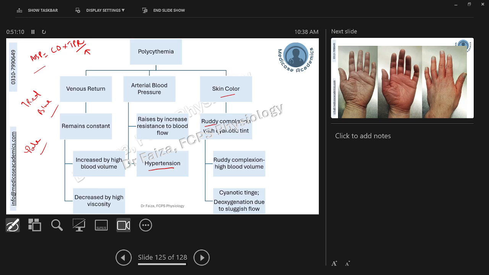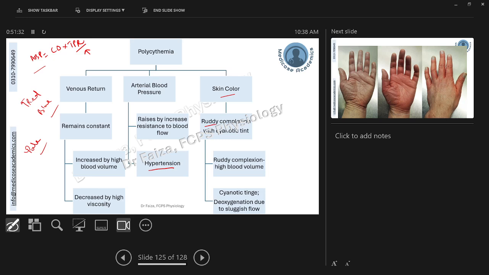That blood was well oxygenated, having more RBCs and more oxygen when it came from the lungs, but in the peripheral vasculature, especially in the small cutaneous capillaries, the blood flow is sluggish because of increased viscosity, and it takes more time to get back for oxygenation.